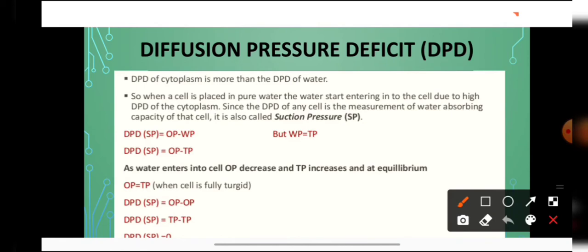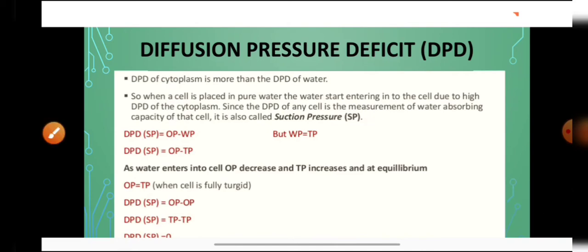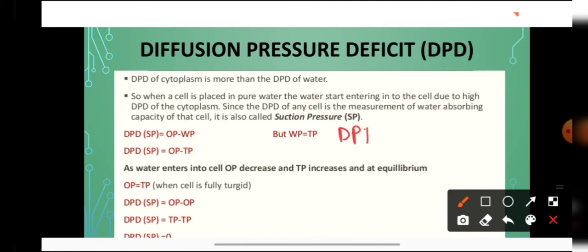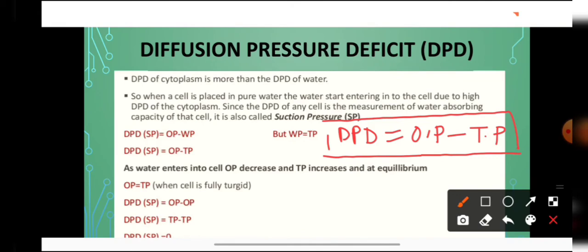DPD की वैल्यू जो है वो ये मेजर कर रही है कि कितना वाटर जो है वो एंटर करेगा into the cell. Therefore DPD is also known by the name suction pressure. Now students, remember this formula. DPD is equal to osmotic pressure minus turgor pressure, or we can say DPD is equal to osmotic pressure minus wall pressure, because turgor pressure is equal to wall pressure. So what is the formula of the DPD? DPD is equal to osmotic pressure minus turgor pressure.